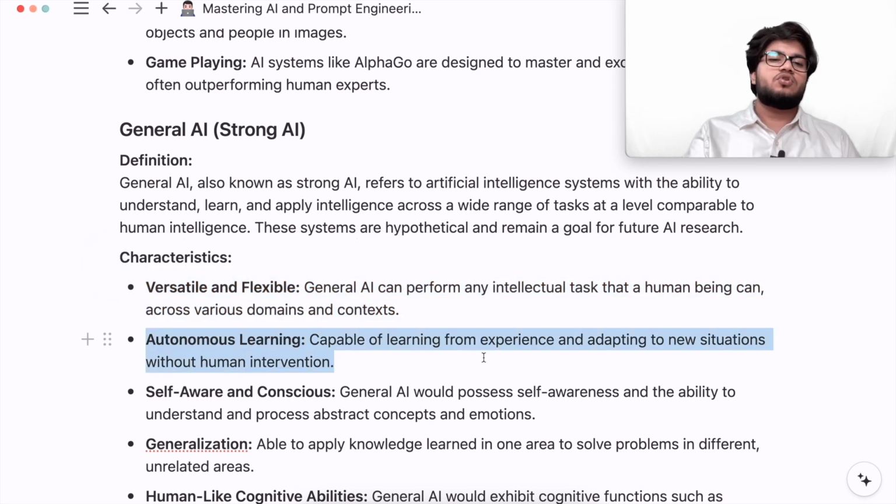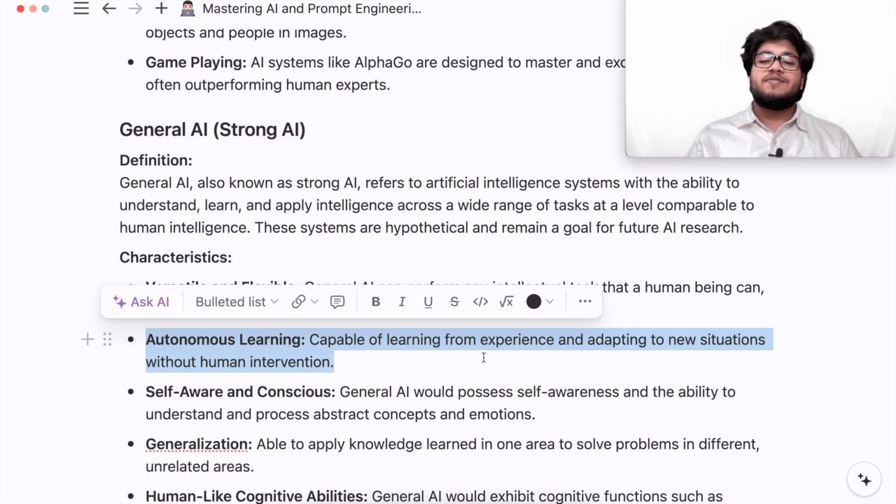It is also autonomous, learning from previous experiences and adapting to new situations without any human intervention. If it makes a mistake and somebody corrects it, it will learn from it, and without any human intervention it will update itself. So this is a very good tool. You do not always need to feed it.